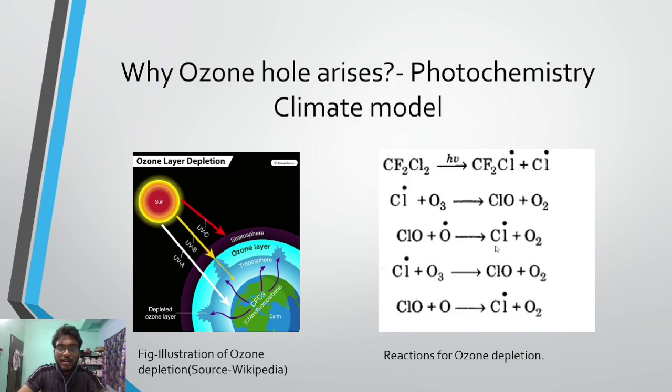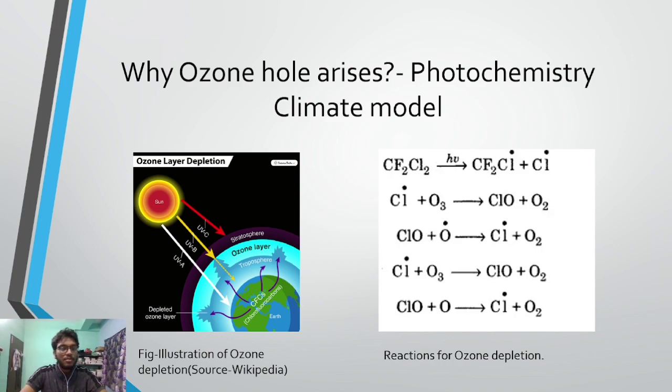Now this chlorine free radical can again go and react with O3 and give ClO and O2, and this process will continue. It will give an avalanche of production of Cl free radicals. A large number of Cl free radicals will be produced, and a large amount of O3 will be decomposed. Hence, the concentration of O3 will be reduced in the atmosphere. We'll have the ozone hole. This is the most simple model of ozone depletion.